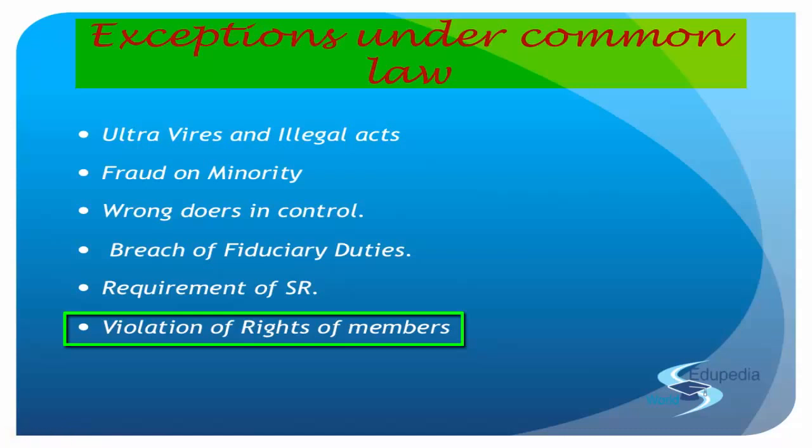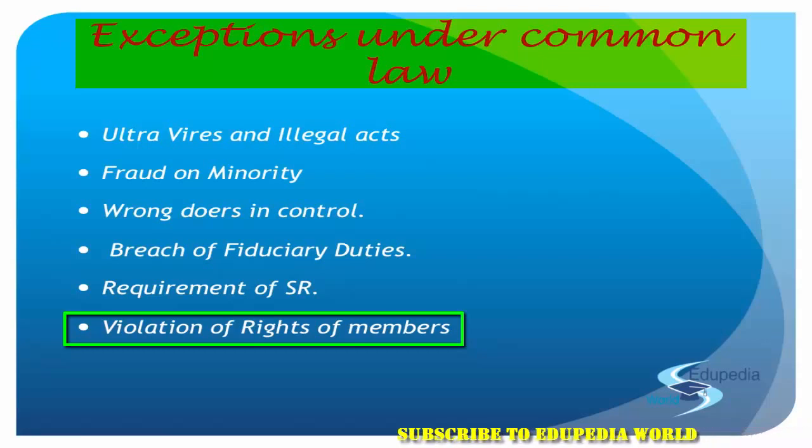There are certain special situations where we don't need any kind of risk. Maybe people don't understand, but since they're the majority, they pass it. So in that case, a special resolution is needed. And if there's a violation of the right of a member, then the member should be given the chance to appeal. Because if the company gets the chance to appeal when its right is violated, why not an individual?